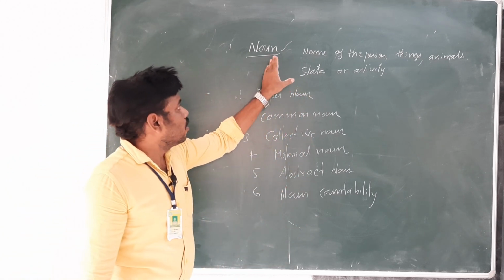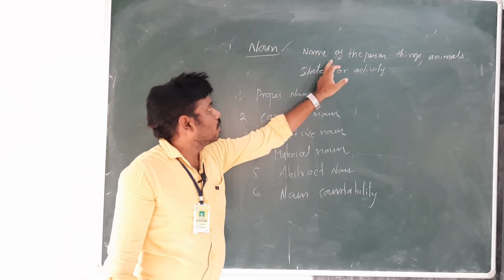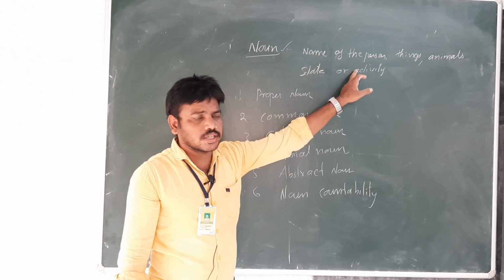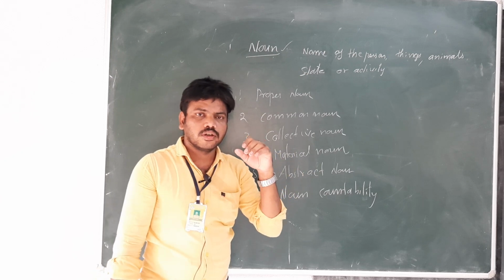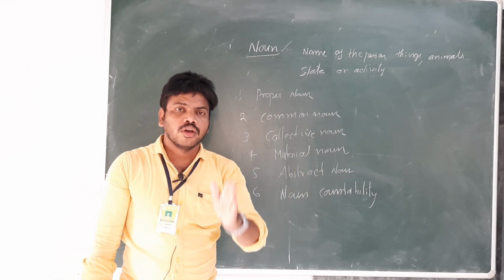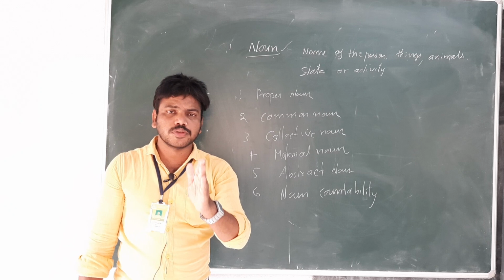So first let us recall. Noun is the name of the person, things, animals, state or activity. This is the definition of noun. So what are the types of noun?